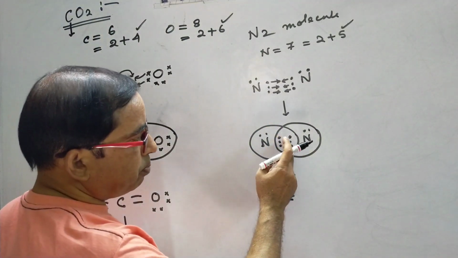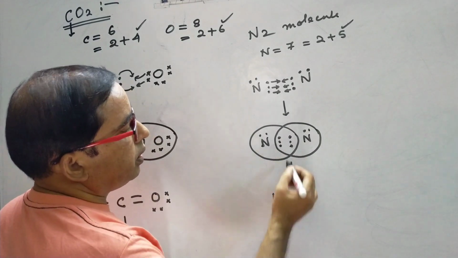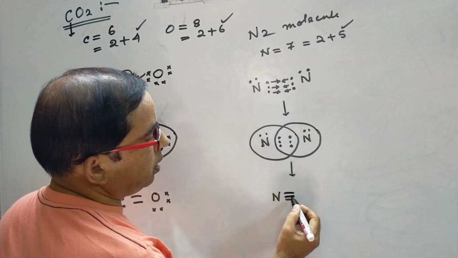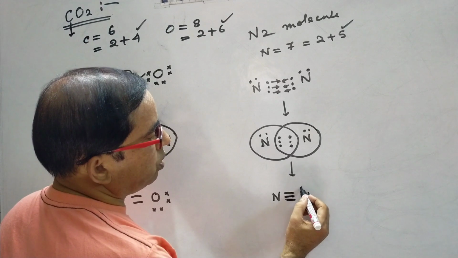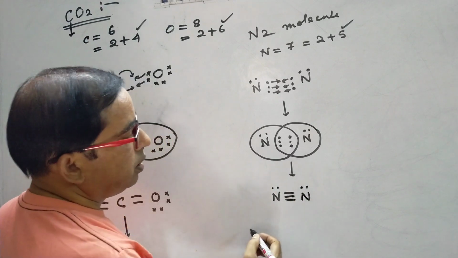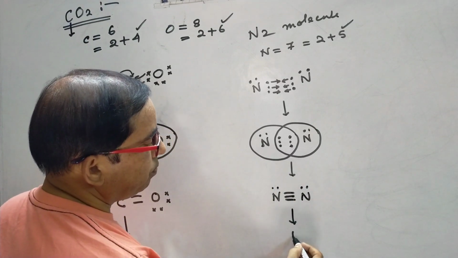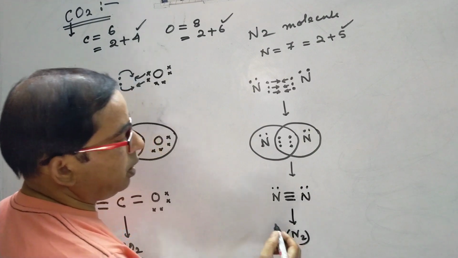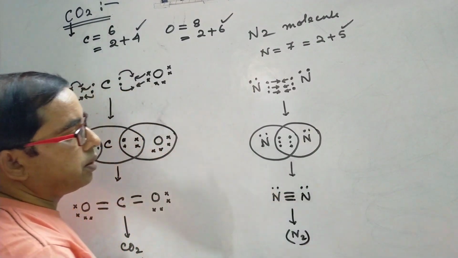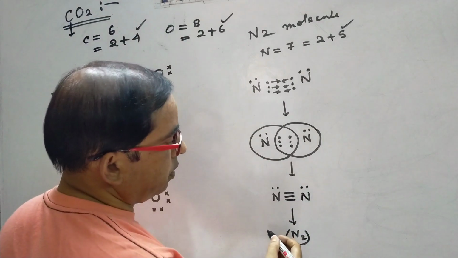Since 3 shared pairs of electrons are there, they can be represented by 3 bonds, and the nitrogen molecule is like this. In this nitrogen molecule, it is clear that there are 2 lone pairs, which are unshared pairs.